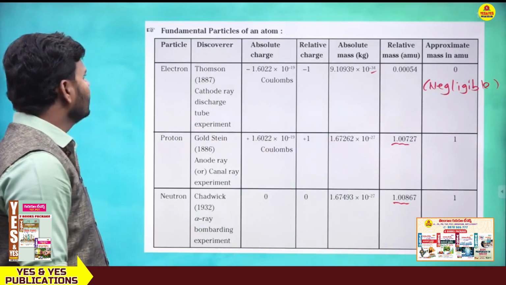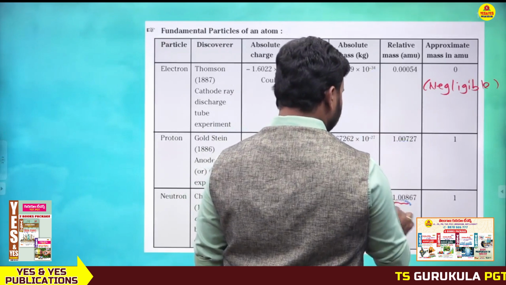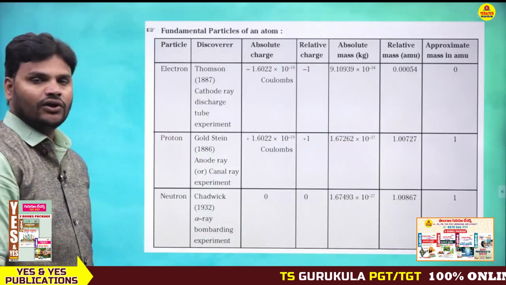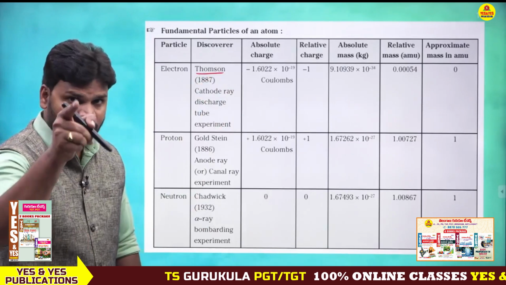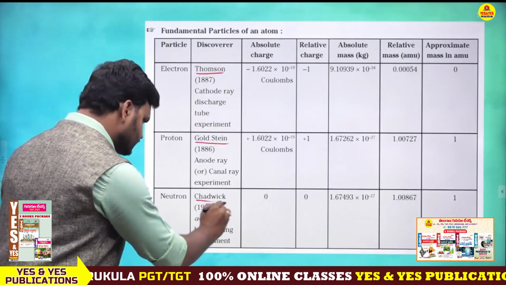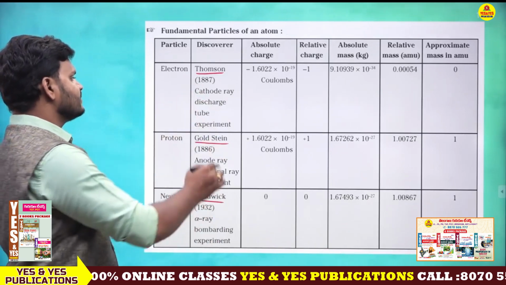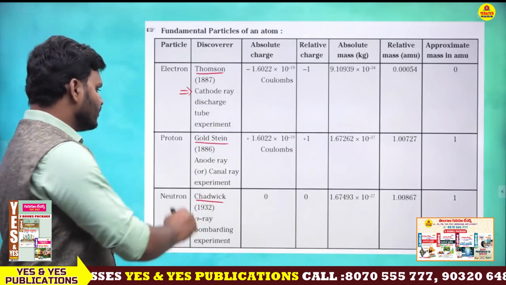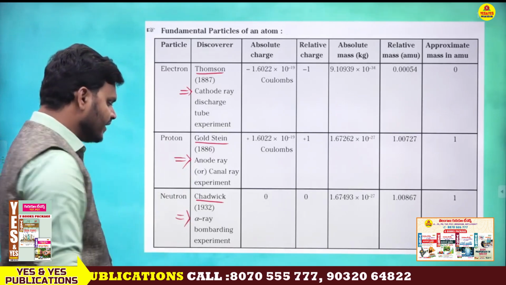Okay, once again, fundamental particles of an atom. This table is very much important. Very important table. Just have a look. So particle: electron discovered by Thomson, proton discovered by Goldstein, neutron discovered by Chadwick. Next important point. Electron discovered by Thomson using cathode ray discharge tube experiment. Next, what about proton? Anode ray experiment. What about neutron? Alpha ray bombarding experiment.